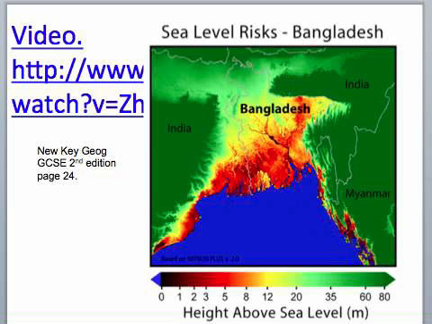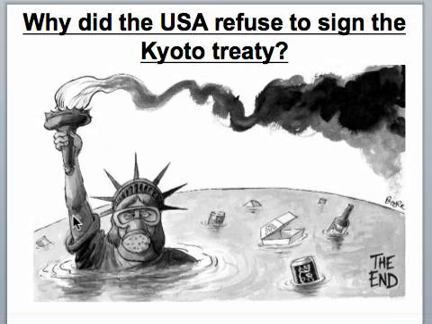Bangladesh is a low-lying country, so it's really going to be vulnerable to even a small rise in sea level. It's also a very densely populated country, and there's simply nowhere for those people to move. Bangladesh is quite a small country, and actually the most densely populated country in the world. Also, Bangladesh is very poor, so they can't afford the real technological expensive responses that a country like Holland could. They just can't afford those defences.